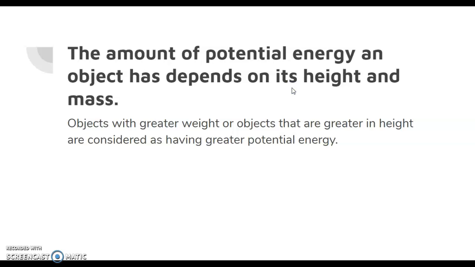As I was just saying, the amount of potential energy that an object has depends on its height and mass. Objects with greater weight or objects that are greater in height are considered as having greater potential energy. For example, if we have a 150-pound skier on top of a high hill and a 150-pound skier on top of a low hill, the 150-pound skier on top of the high hill is going to have more potential energy. If we have a semi-truck and a motorcycle sitting at a stop sign or a red light, the semi-truck is going to have more potential energy because it's heavier, okay?